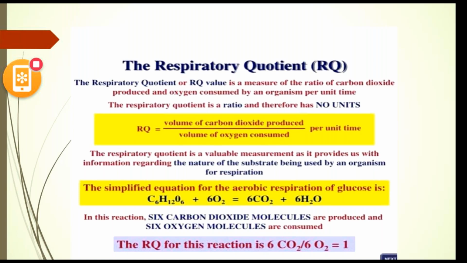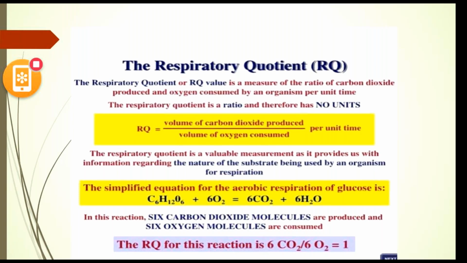Here, respiratory quotient value is a measure of the ratio of carbon dioxide produced and oxygen consumed by an organism per unit time. The value may be 1 for some substances: if you go with carbohydrates it will be 1, and for fatty acids less than 1.